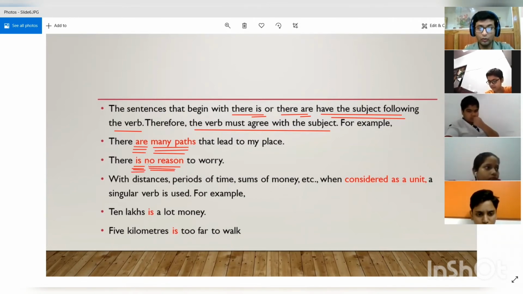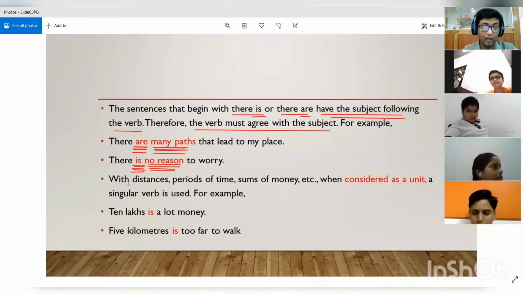So over here, no reason is a singular subject. So we will say there is no reason to worry. We won't say reasons. Why? Because is is present over here. And when there are is present, we will use many parts. We can't say a part because are is a plural verb. So we have to take a plural subject also for it, right?